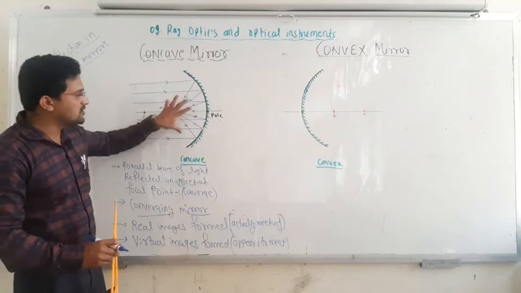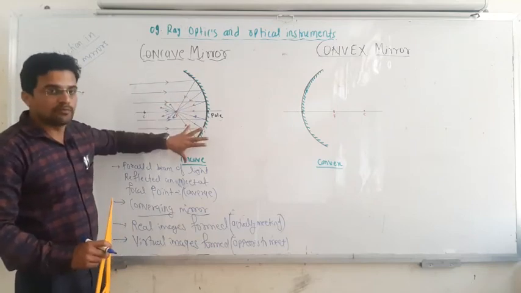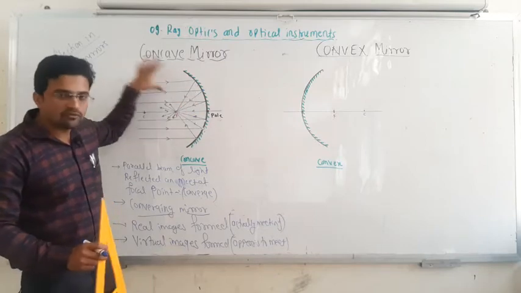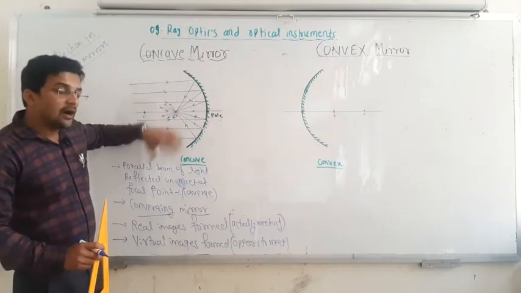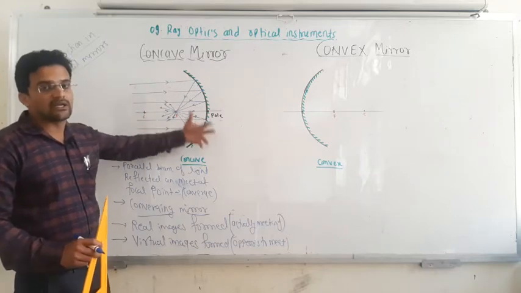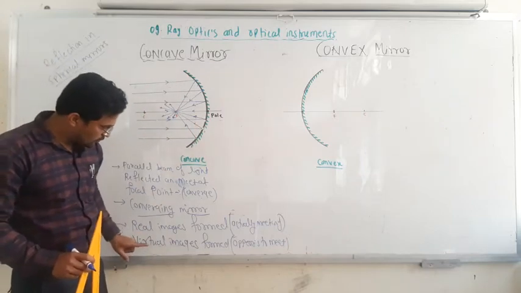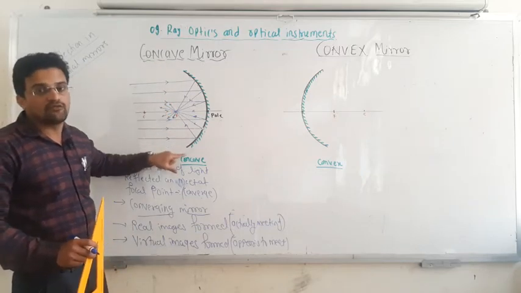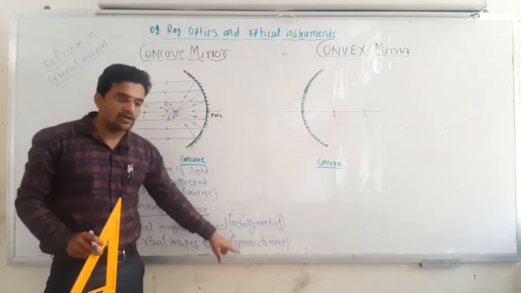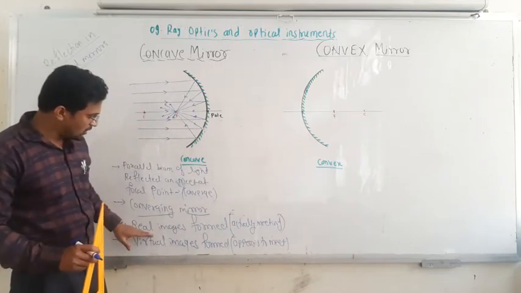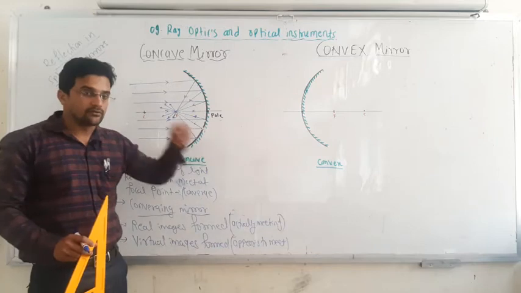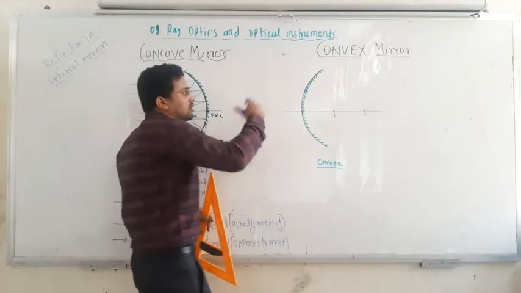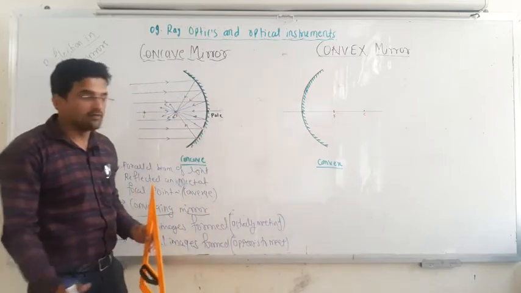So actually meet means what? This situation, and appears to meet means what? The rays are actually not meeting, they are diverging from each other, but sometimes they appear that they are meeting, okay, but not actually. So in that case the virtual image is formed. That means in a concave mirror both real and virtual images are formed, okay. So virtual images are where the rays apparently meet, and the real image is when the rays actually meet, okay. So this is how the reflection takes place in case of the concave mirror. Now how the reflection takes place in case of the convex mirror, we will see, okay.